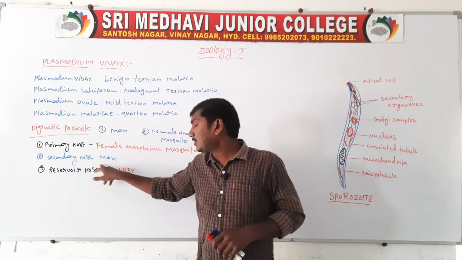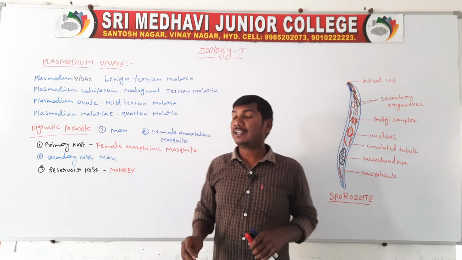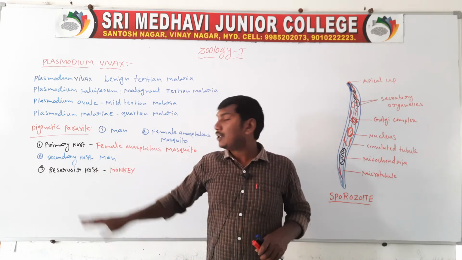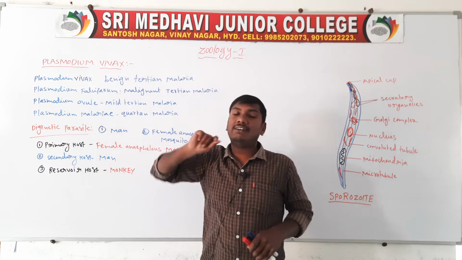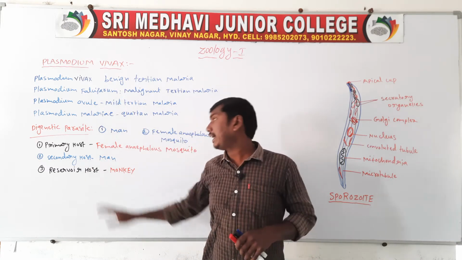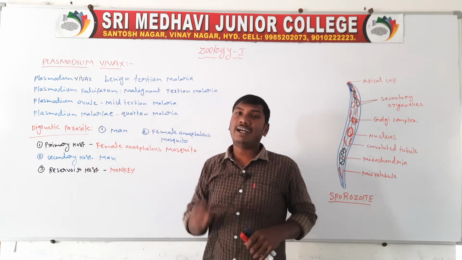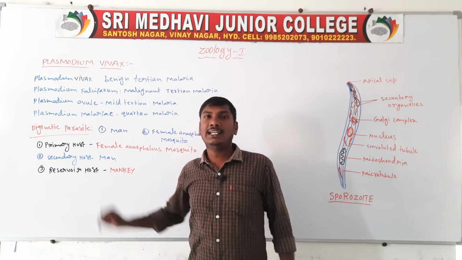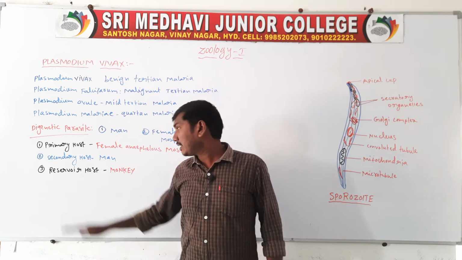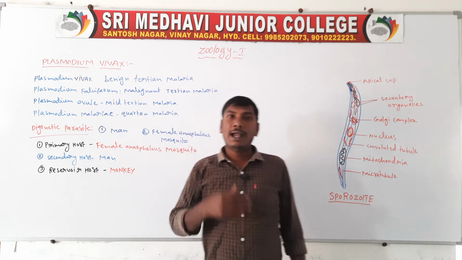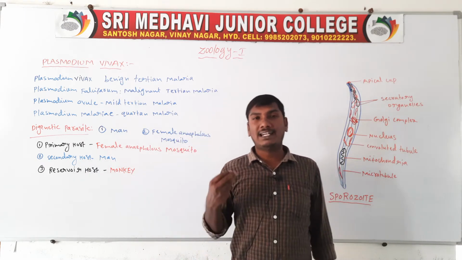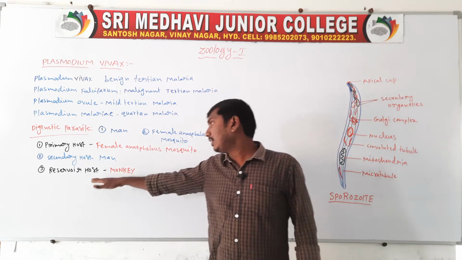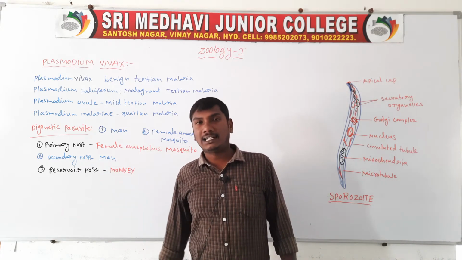The secondary host is man, because in man Plasmodium vivax undergoes asexual reproduction. So man is the secondary host. Next, the reservoir host. When man is not available, the parasites enter the monkey. So the monkey is the reservoir host.